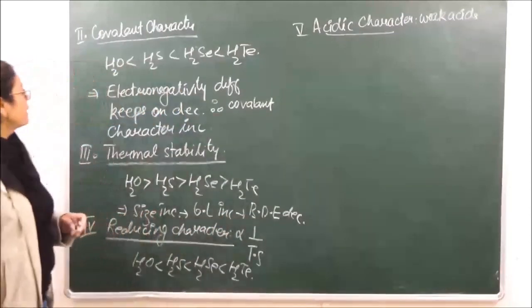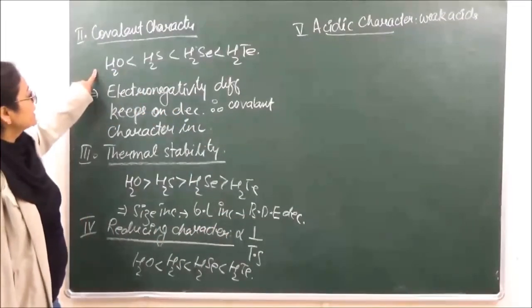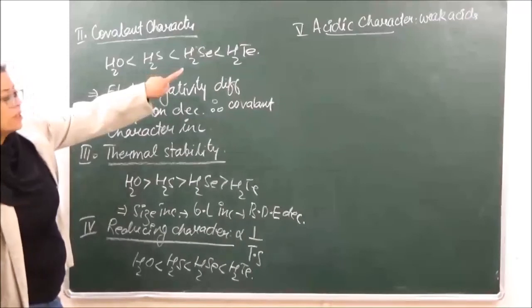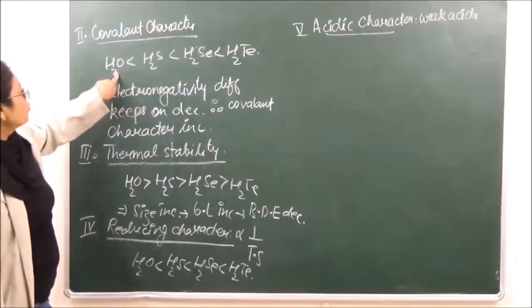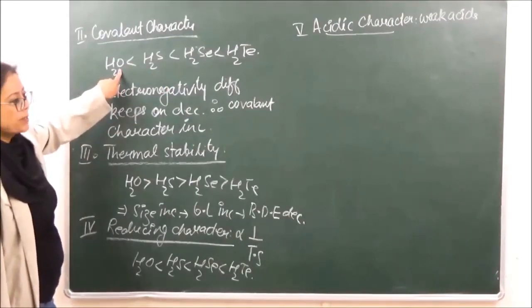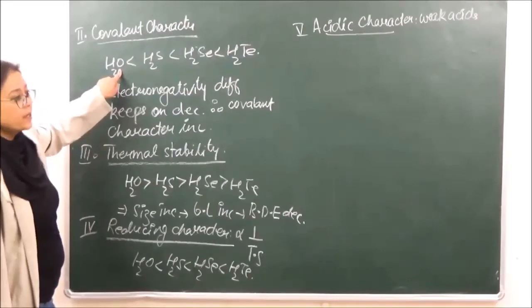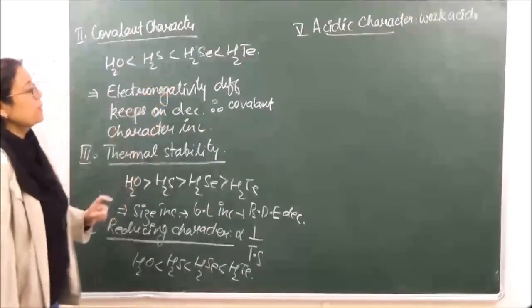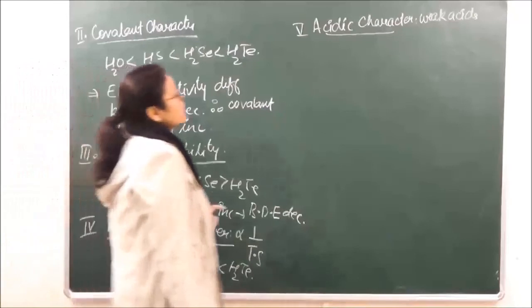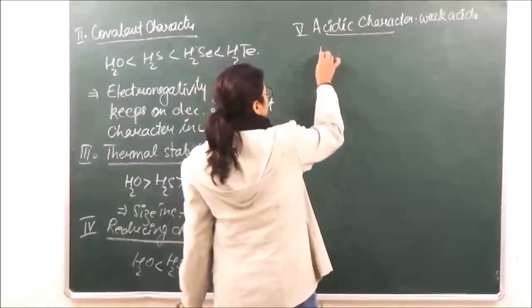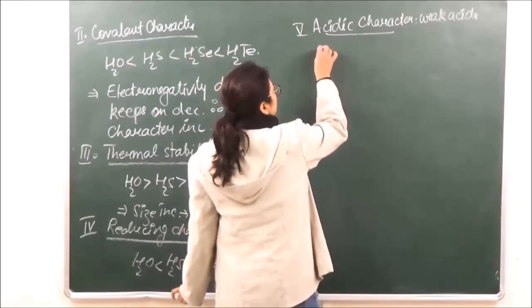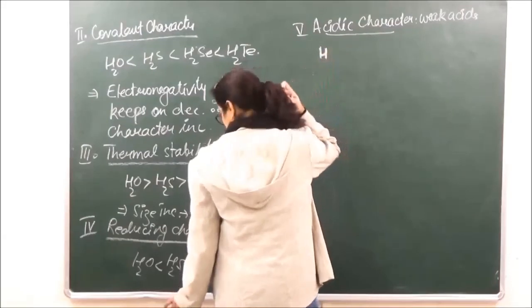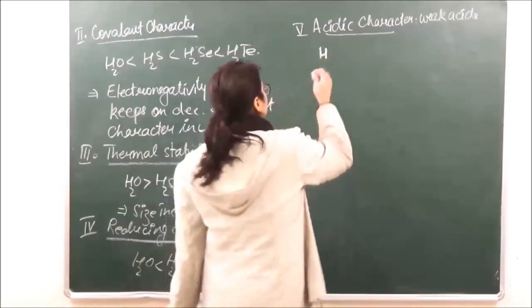Ionic character इन सबका बहुत कम है ना, जैसे हमने covalent character देखा, तो covalent character will keep on increasing down the group. Water is the only most ionic substance over here. That is also not very ionic. Okay, so that is why they are going to behave as weak acids, and the acidic strength will keep on increasing down the group.